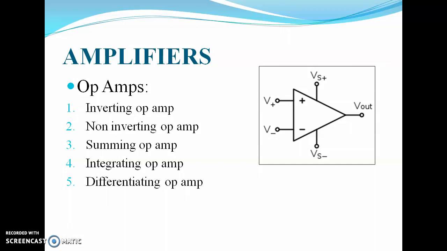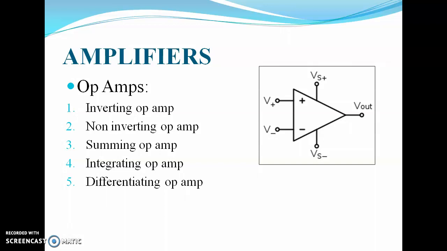The formula for gain is V out divided by V in, that is, voltage at the output terminal divided by voltage at the input terminal. Generally the gain is on the order of 10 raised to 5 or 10 raised to 6.